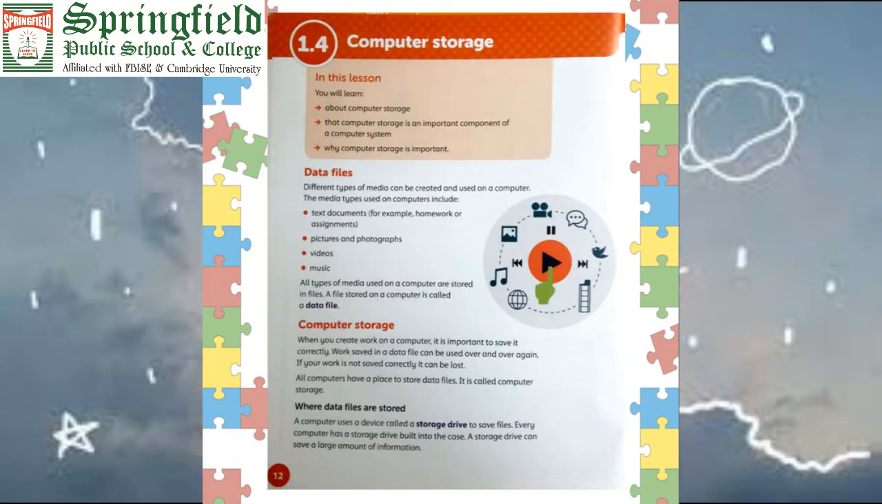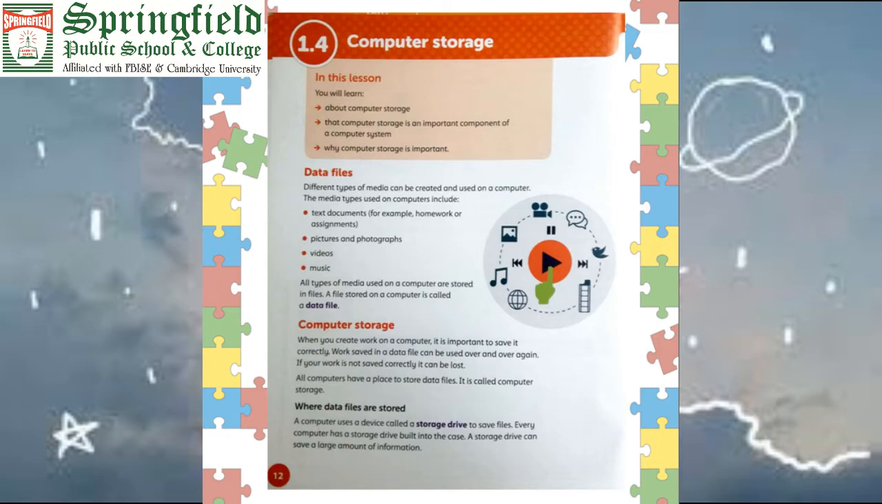Now our 1.4 is computer storage. How does a computer store data? There are different types of files: video files, music files, pictures, and photographs. These are all types of data. Text documents, just like your assignments, are text data; photographs are picture data; the videos of your lectures are video data; and music. They are all types of media used on a computer and stored in a file. A file stored in a computer is called a data file.